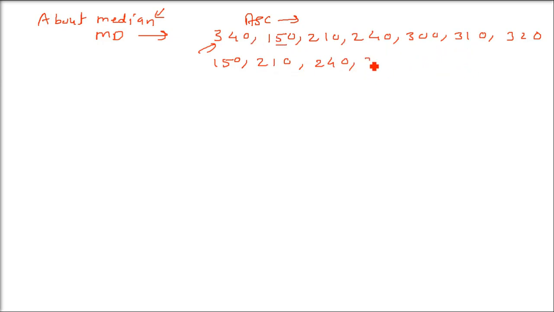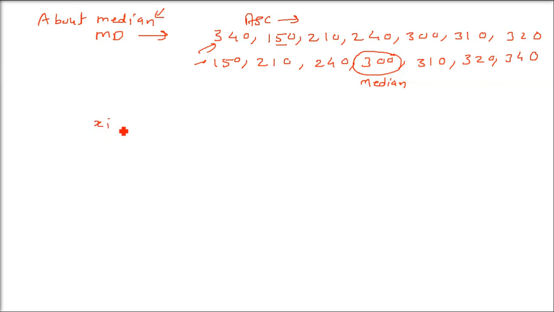These are our observations, lowest one first. So I arrange them in ascending order. Whatever ungrouped data, individual observations are given to you, just arrange it in this form. Now take the middle one. Because these are 7 numbers, the fourth one will be the median. And how to find the mean? Just add all of these, don't worry about ascending and descending, and divide by 7, because these are 7 numbers. This is how mean and median can be found. Median is always the middle one in ascending order values.